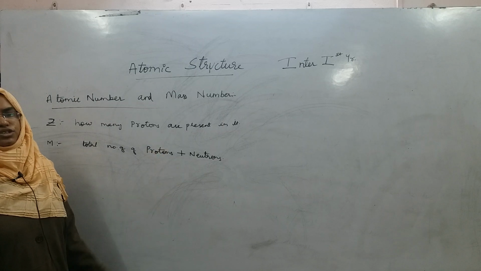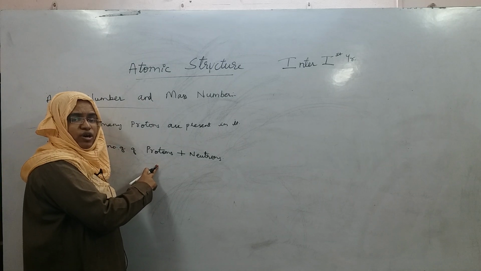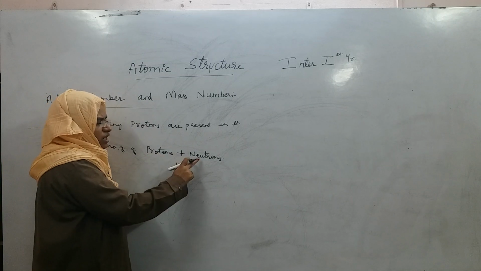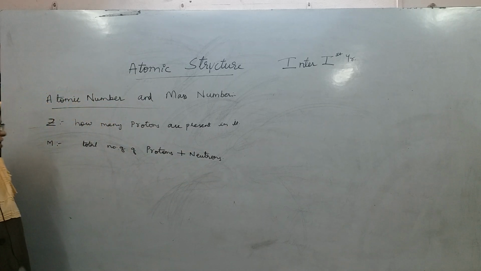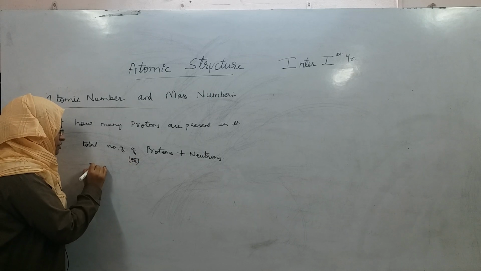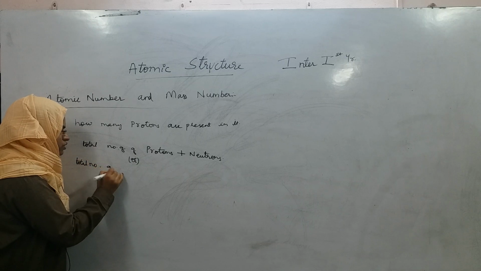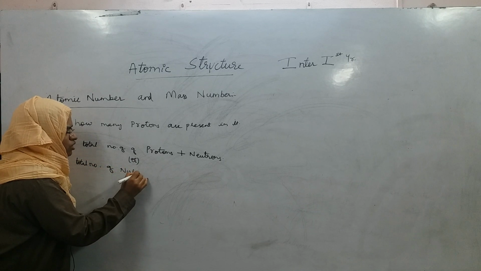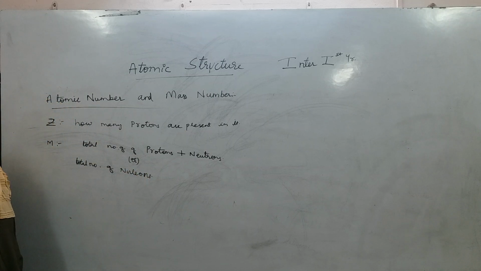So, they are called nucleons. Whoever is present inside the nucleus is called a nucleon. Protons and neutrons both are called nucleons as they are present inside the nucleus. So, you can also say the mass number definition as the total number of nucleons is called mass number, right. It is indicated by M.